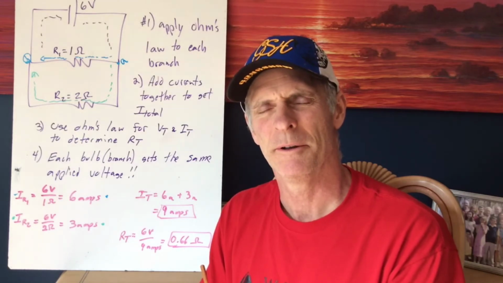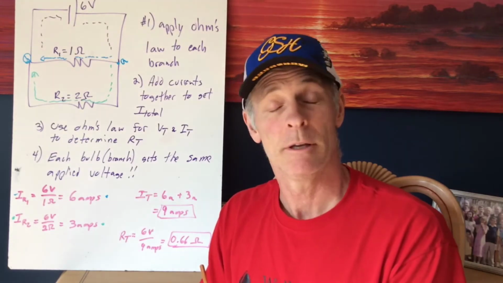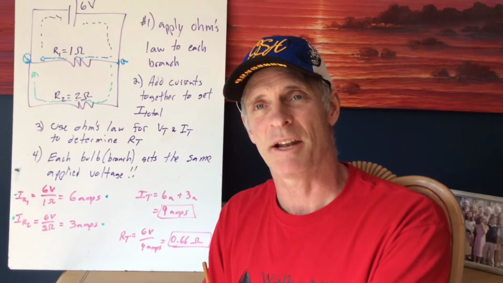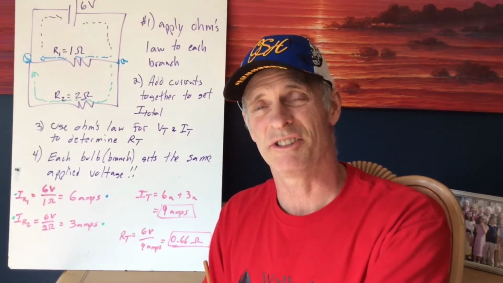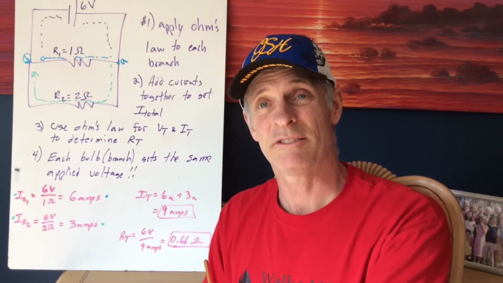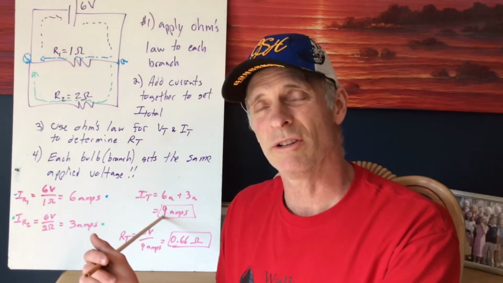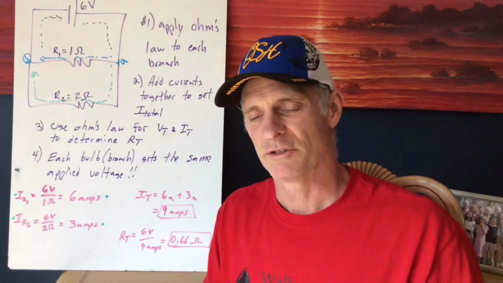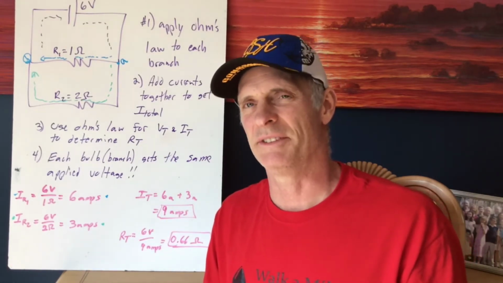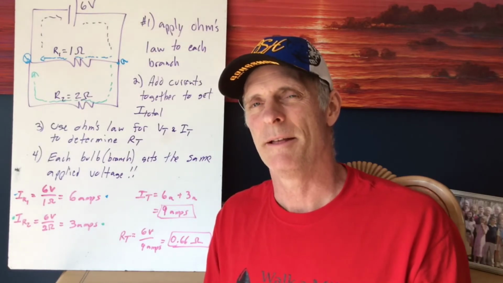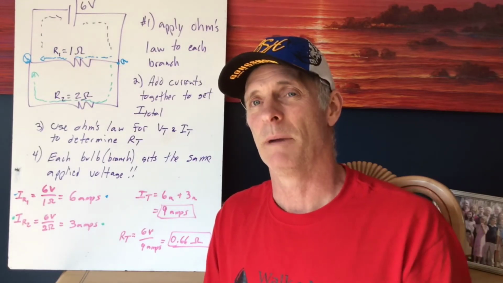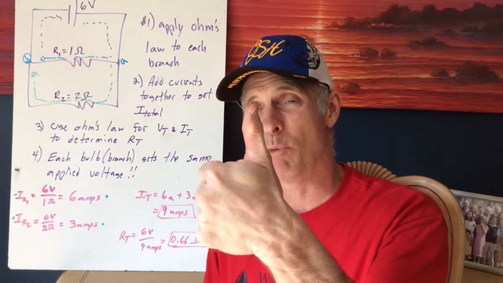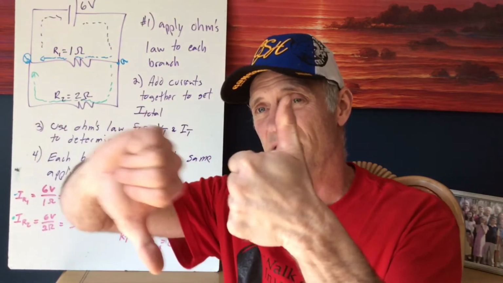I wonder how that came to be. Clearly, in a parallel setup, it looks like our total resistance is going to go down. And that's true because our total current goes up. So maybe, if we have a lesson of the day today, we could say that in a parallel, my current goes up as I add more bulbs, but my resistance goes down.